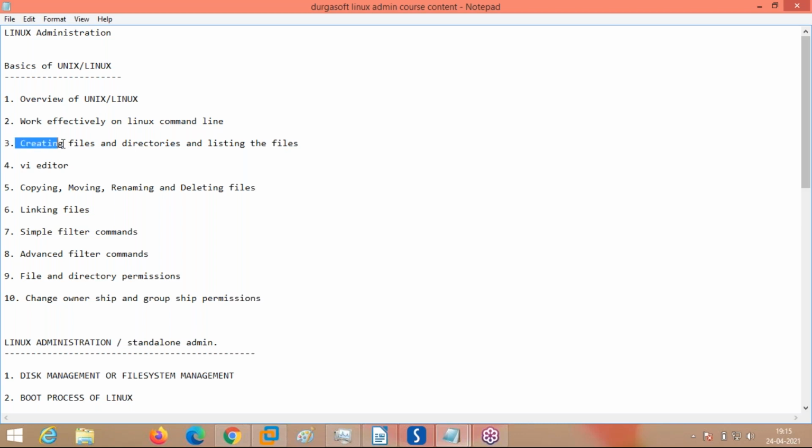After that, you are going to see how to create files and directories. A few of the small commands like ls and pwd, which make you aware of the Linux environment. You will get the awareness of what the different commands are in the background and how they work. After that we also go through the filter commands. These advanced filters and simple filters are used in order to filter the data from a file.